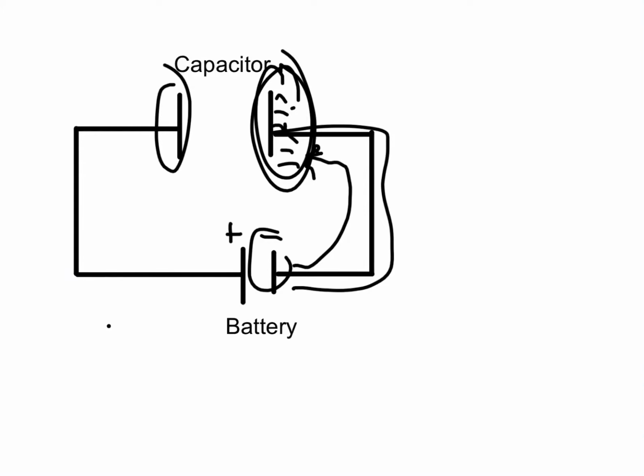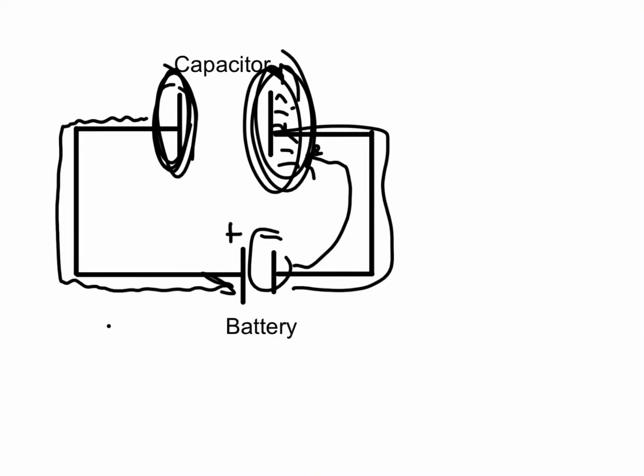Now, this plate is supposed to be closer, but for the sake of the picture and drawing on it, I wanted to make sure they were a little bit further apart. But what happens is these plates are so close together in reality that the electrons on this plate get affected or pushed off of the plate by these electrons because they don't want to be near each other. And those electrons flow here, and they go into the positive side of the battery.